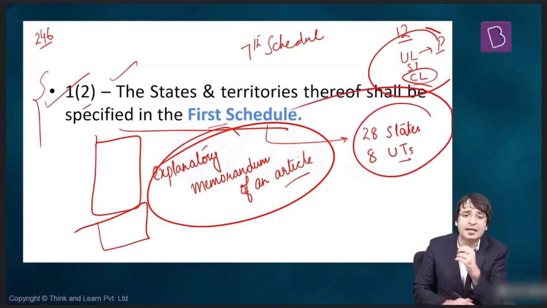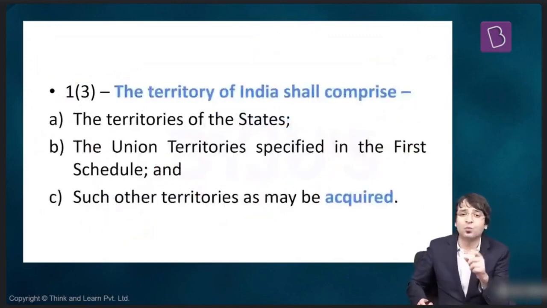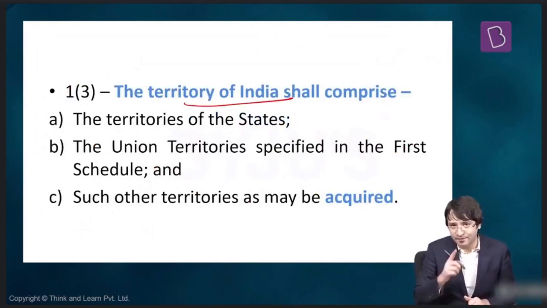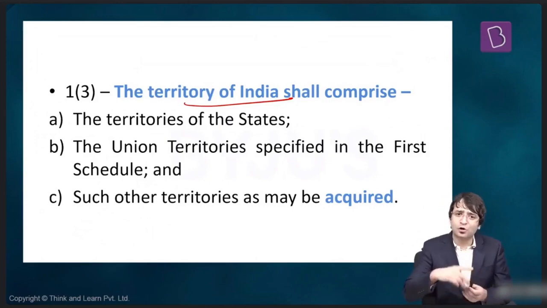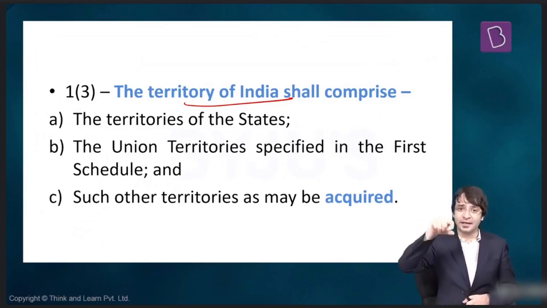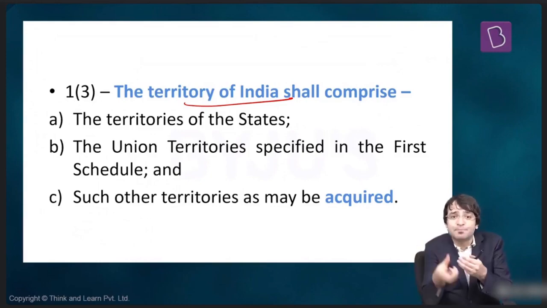It mentions the names of 28 states and 8 union territories that we have. And then Article 1, Clause 3. The territory of India shall comprise of, number 1. That means when we look at Article 1, Part 1 of the Constitution of India, it talks about 4 articles: 1, 2, 3, 4. What is Part 1? Union and its territory. That means if the union is India, what is the territory that is part of India?